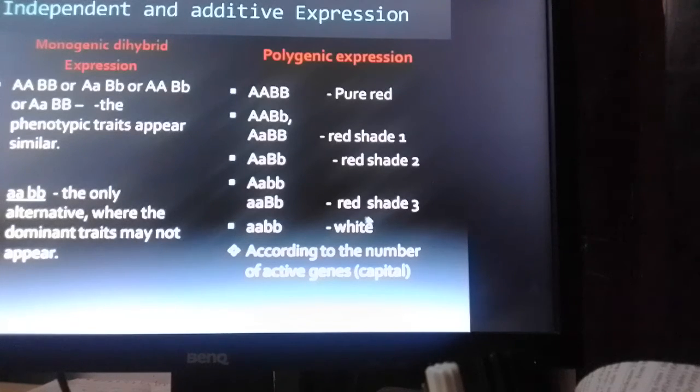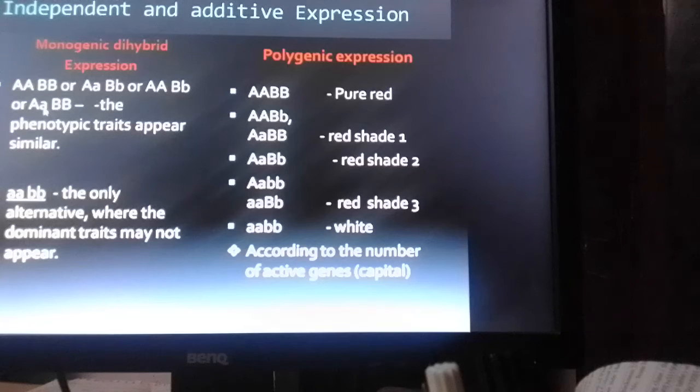So accordingly, based on the number of active alleles the gene possesses, or the genes, you say it in plural, there will be the expression of different shades, different traits among the individuals of a population.